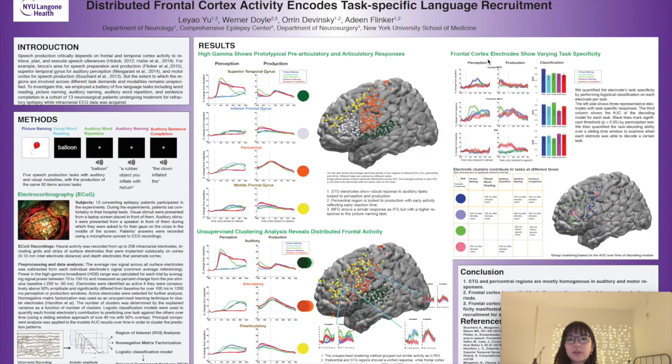So in conclusion, there are 3 take-home messages. First, STG and pericentral regions are mostly homogeneous in auditory and motor responses, as shown in results sections 1 and 2. Second, frontal cortex is recruited for perception, pre-articulatory and articulatory periods, as shown in results section 2. Third, frontal cortex exhibited task-specific patterns within electrodes. Such task specificity manifests in distributed decoding patterns across frontal cortex with varying recruitment for different time periods and different tasks.